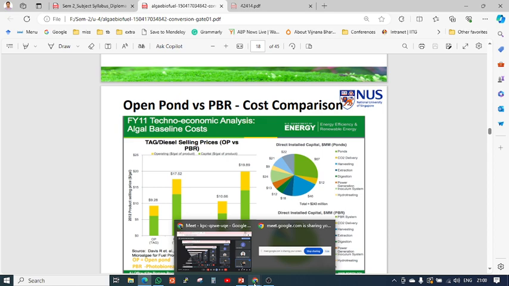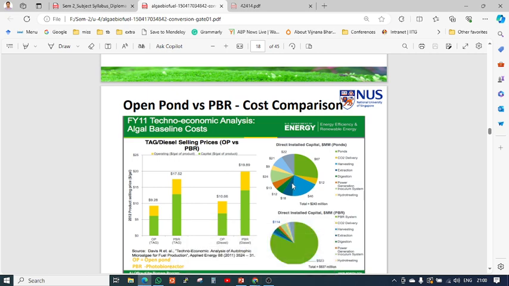Okay, if you were listening carefully, then you should be able to answer: what are the three things which can be extracted from the algae? Anyone can answer? What are the three useful things? Oil, natural gas and fuel. Yes, one is oil.